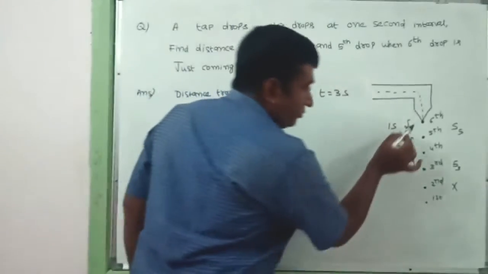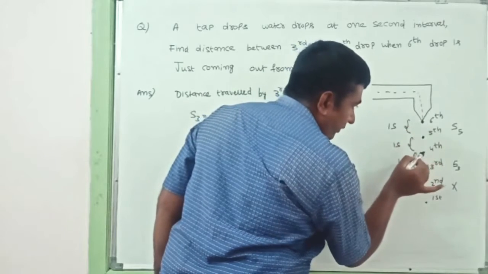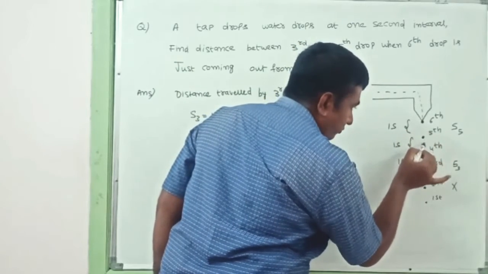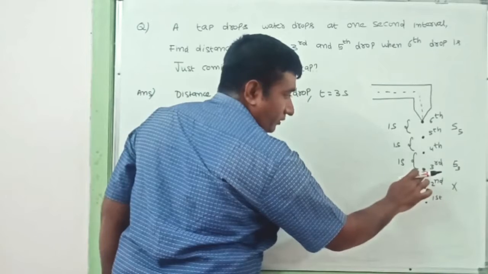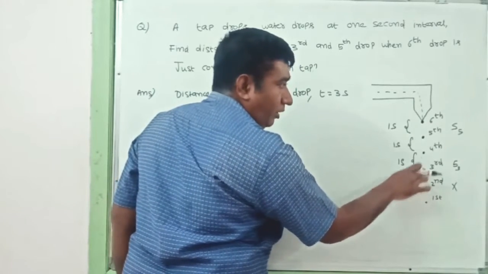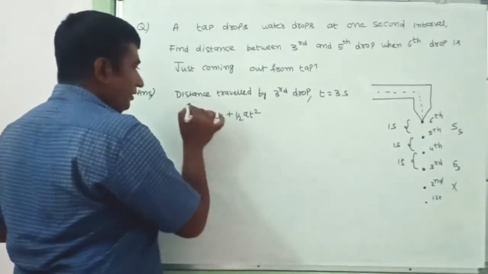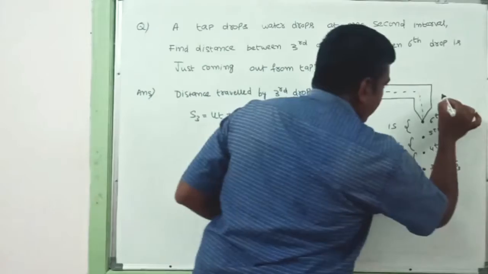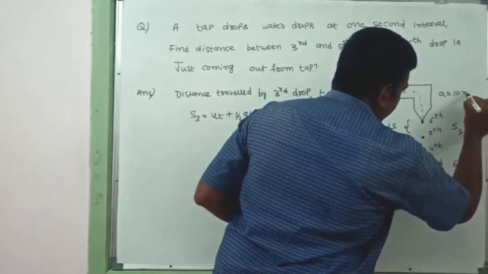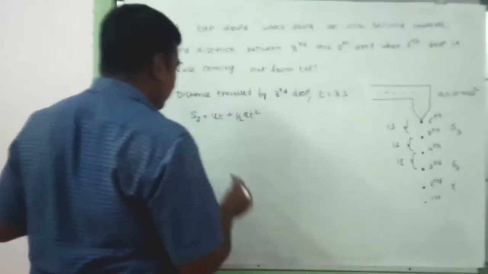Why? This is the tap corner, it should move from here to here, here to here, here to here. 1 second, 2 second, 3 second. After 3 seconds, the third drop will be here. After 1 second, the fifth drop will be here. So the a value they have given, a is nothing but 10 meter per second square, which is nothing but g, because of acceleration due to gravity.